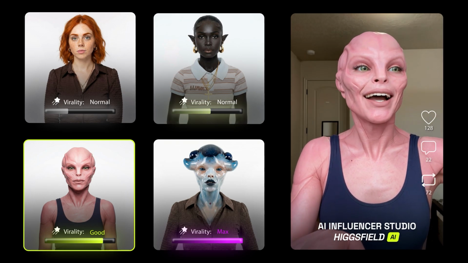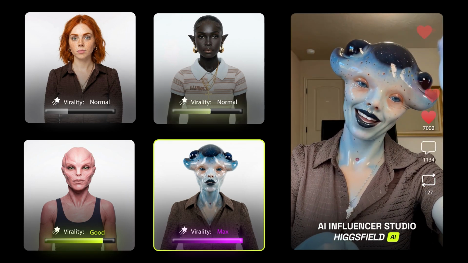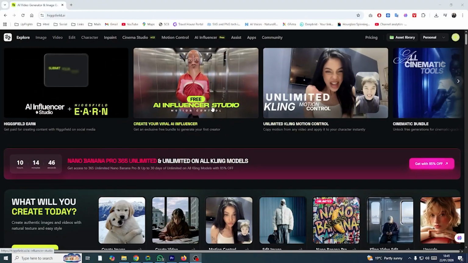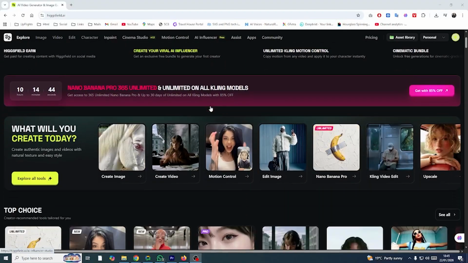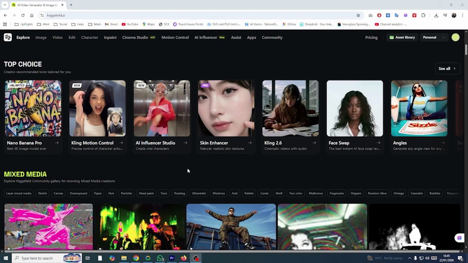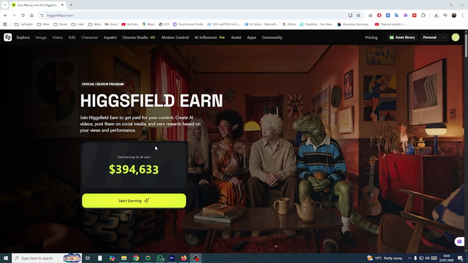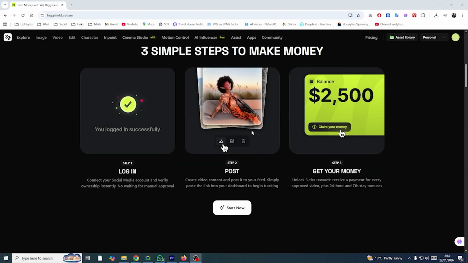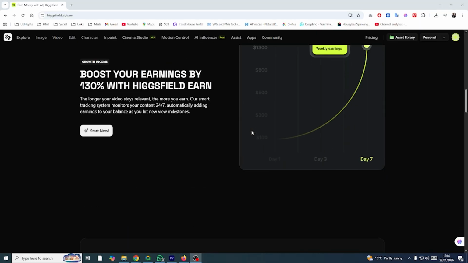Higgsfield is one of the fastest growing generative AI platforms built specifically for creators. They've launched two powerful products. First is AI Influencer Studio, where you create and animate your own AI character. Second is Higgsfield Earn, where you upload your content and earn money based on performance. Let me show you exactly how this works.